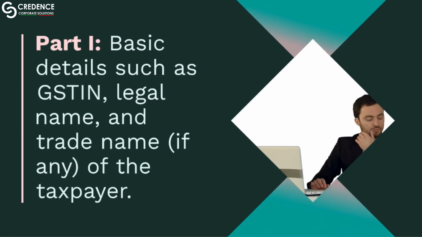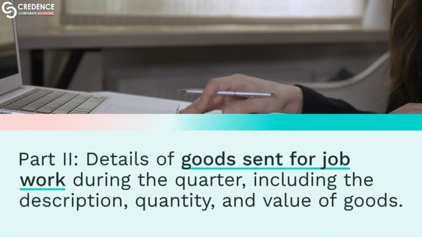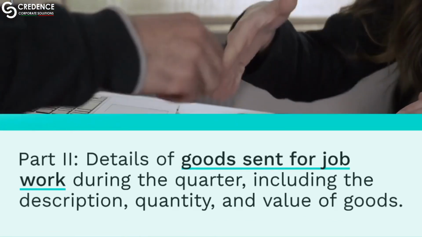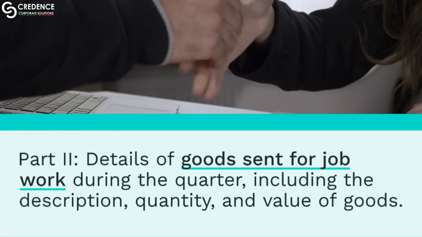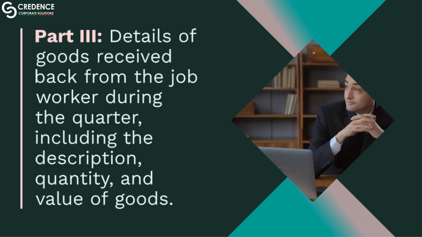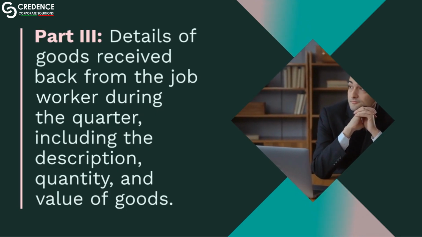Key sections in ITC-04. Part 1. Basic details such as GSTIN, legal name, and trade name, if any, of the taxpayer. Part 2. Details of goods sent for job work during the quarter, including the description, quantity, and value of goods. Part 3. Details of goods received back from the job worker during the quarter, including the description, quantity, and value of goods.